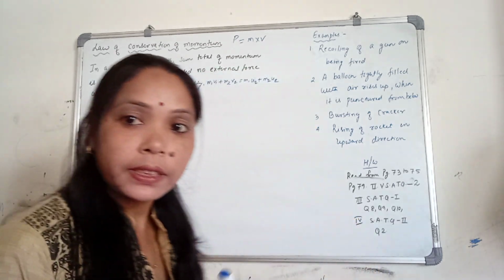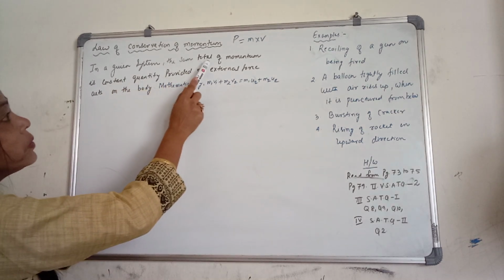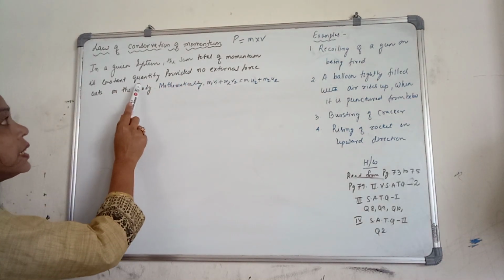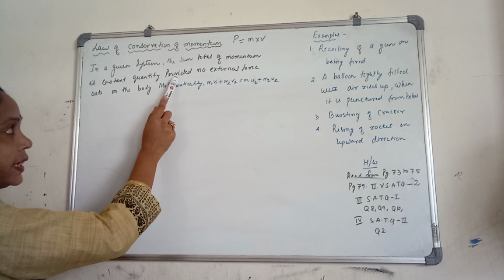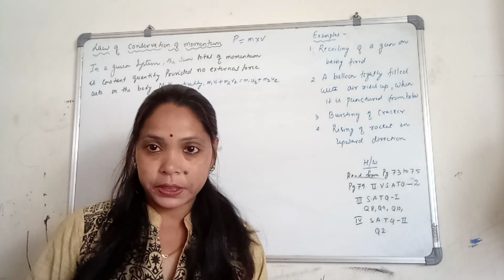You can state it like this also: in a given system the sum total of momentum is a constant quantity provided no external force acts on the body.